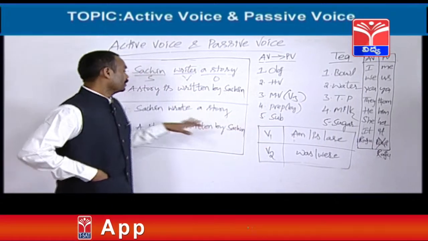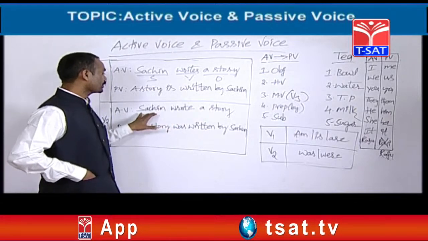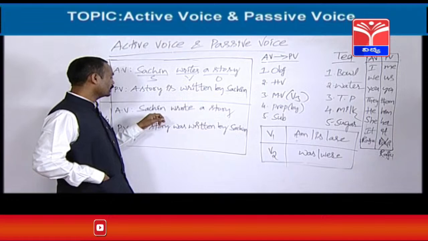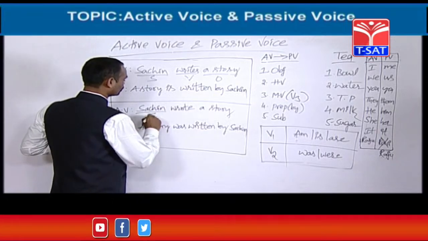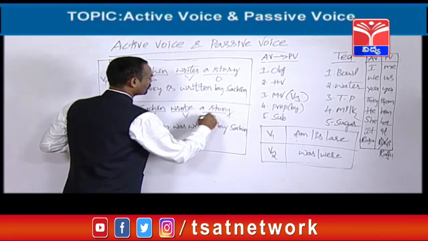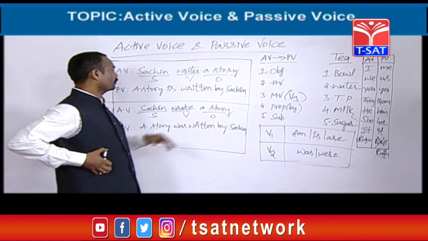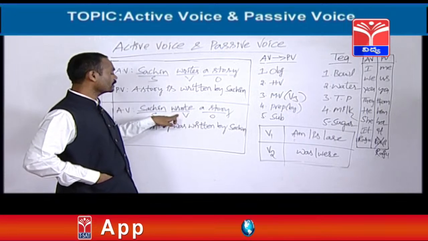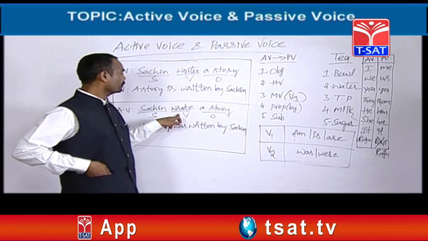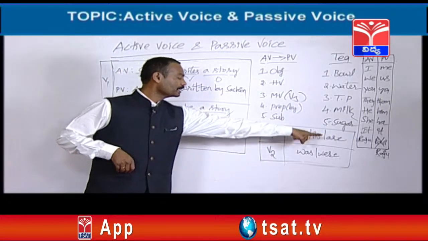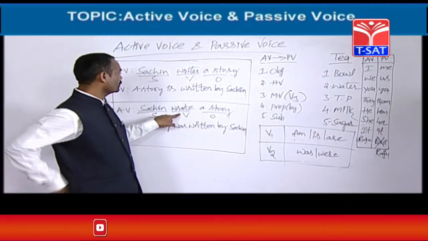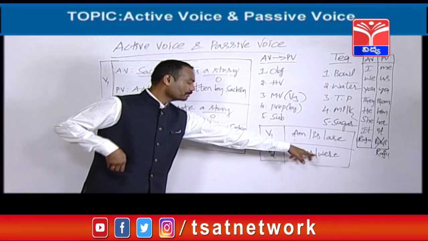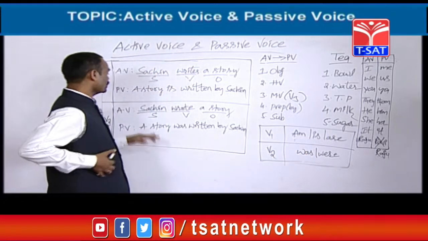So let's see one more example here. Sachin wrote a story. This is one active voice. This is the subject, this is the verb, this is the object. Okay, fine. What is the difference between this and this? Here the verb is in the first form, here it is in the second form. So when the main verb is in the first form, the B form should be taken from that list. When the main verb is in the second form, the B form or a helping verb should be taken from that list. That's all. See, this is active voice.